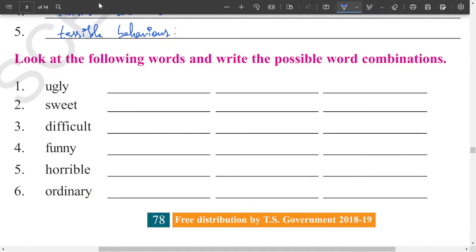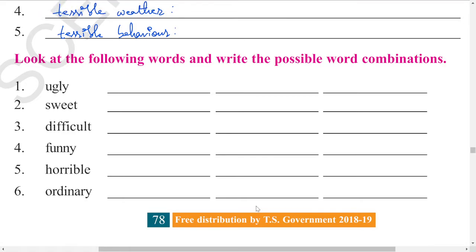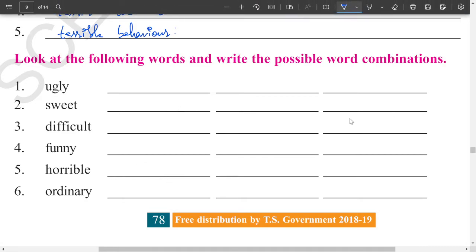Now look at the following words and write the possible word combination. So here, possible word combination in the sense you can make different combination of sentences, different combination of synonyms or antonyms, whatever you like. Combination can be multiple thing. I will try to write synonyms here. Okay, so look at the synonyms here. Ugly is something that is unattractive, or you can go with the meaning of nasty, or you can also go with the meaning of unpleasant.